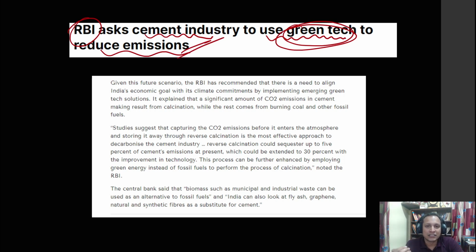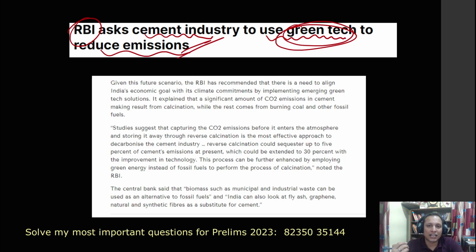As I told you, the cement industry produces a lot of carbon emissions, and it is also very energy intensive. If we want to move towards a sustainable development paradigm where we reduce our carbon emissions and enter the net zero regime, then we have to reduce emissions from these carbon intensive and emission intensive industries.